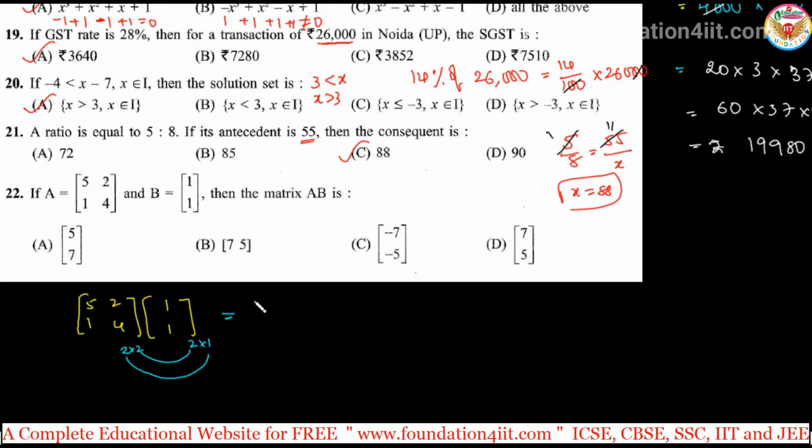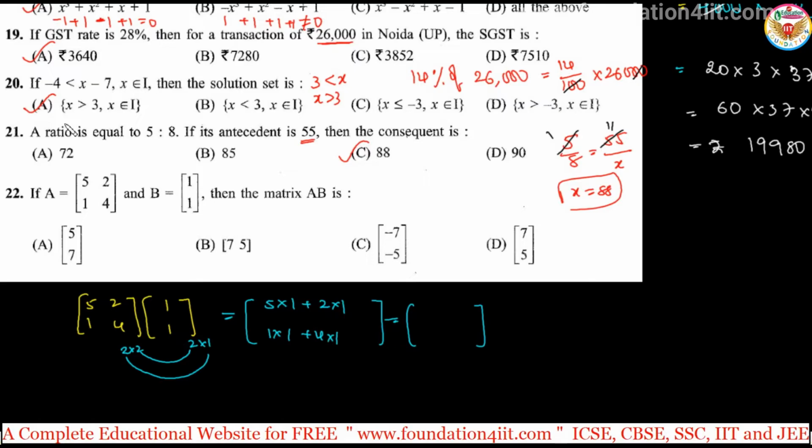So first row, first column: 5 into 1 plus 2 into 1. Then second row, first column: 1 into 1 plus 4 into 1. Normal matrix multiplication, you just write the answer. 5 plus 2, so 7. 1 plus 4, so 5. Okay, this you got 7, 5, option D. Right? Yeah. That's section B.